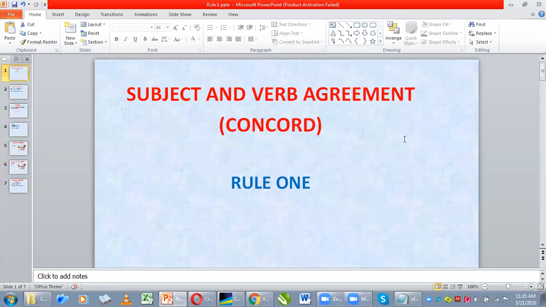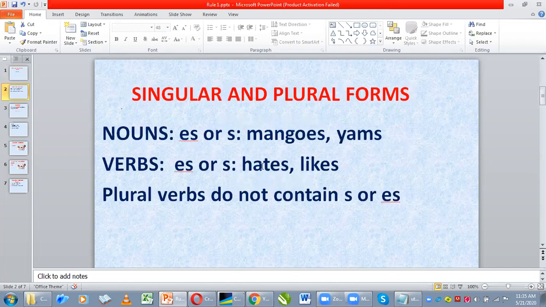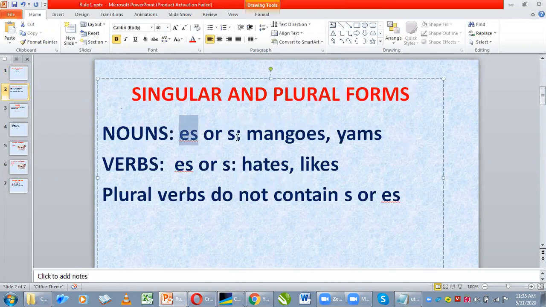Subject and verb agreement, rule 1. But before we look at the first rule of Concord, let us first establish this fact. For plural nouns, you find es or s. For singular verbs, you find es or s. Plural verbs do not contain es or s.